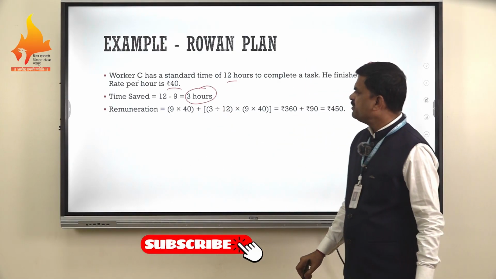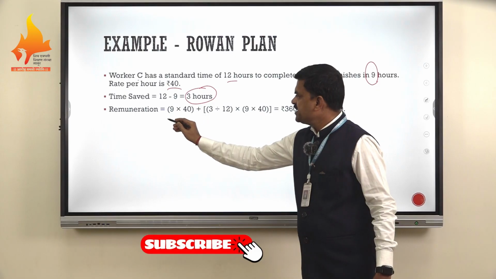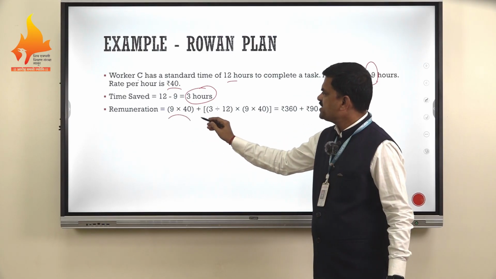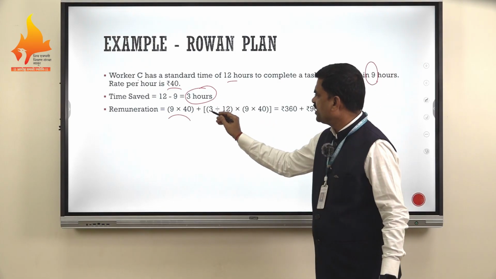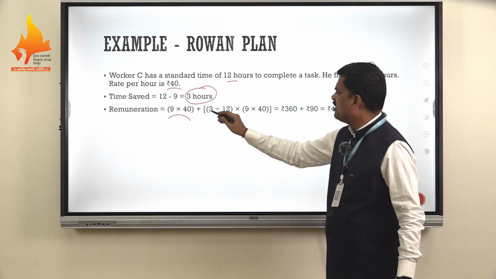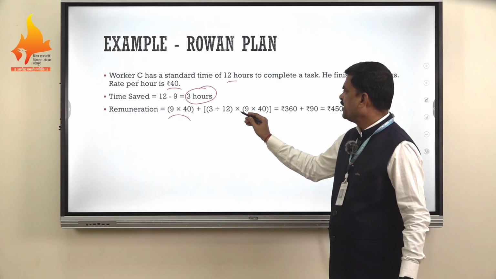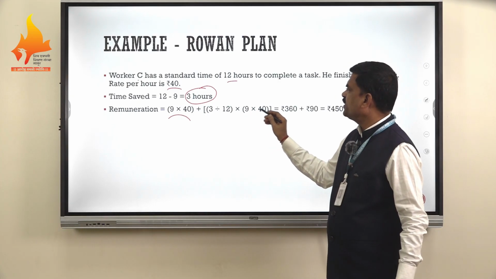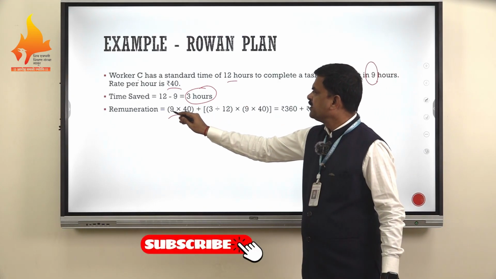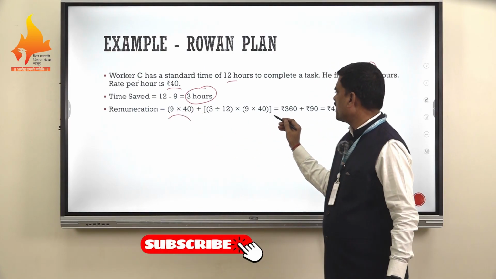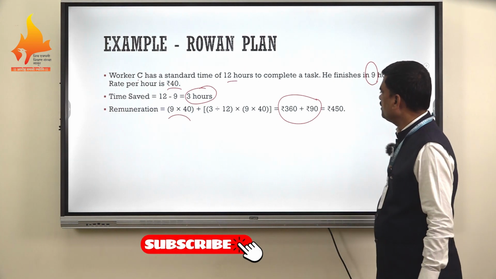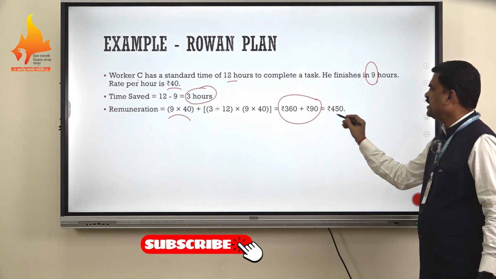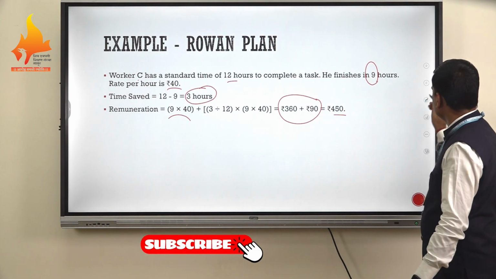So, the remuneration will be basic wages, 9 into 40, plus incentive wages. He has saved 3 hours, the standard time is 12 hours, so 3 upon 12 into 9 into 40, that is the time taken into rate per hour. So the wages will be 360 plus 90, that is 450 rupees.